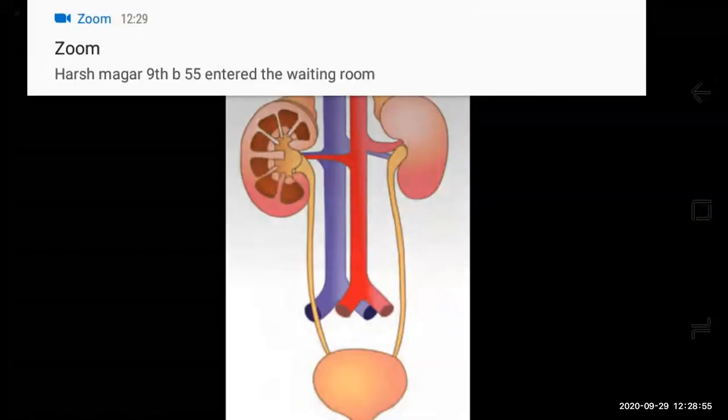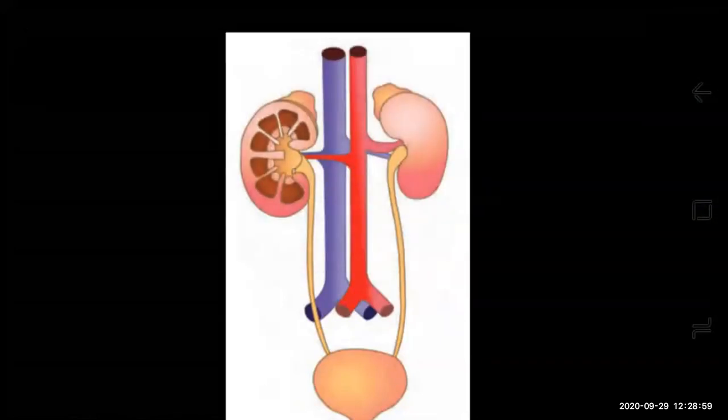Okay. So now let us learn how it functions. So this excretory system removes what? Toxic substances produced in our body. So it has the following organs: a pair of kidneys, a pair of ureters, urinary bladder and urethra. So all the toxic waste which is present in the blood, what is done?